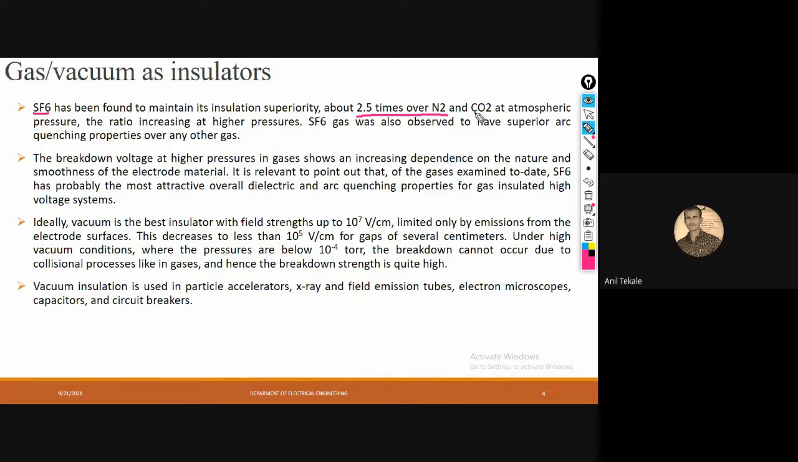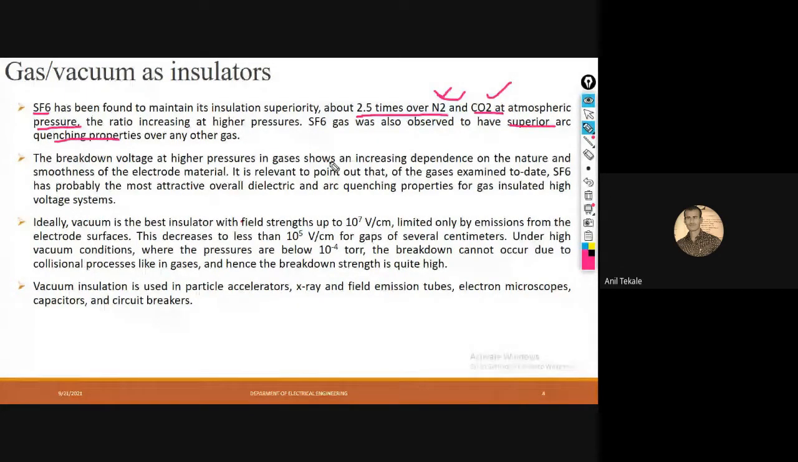Okay, and CO2 also. As I told you, nitrogen is used for high pressurized places. Here SF6 is around 2.5 times better than nitrogen as well as carbon dioxide at atmospheric pressure. As the pressure increases, the ratio is going to decrease. Also, SF6 gas was observed to have a superior arc quenching property. As I told you, SF6 gas is used in a circuit breaker. What is the function of that? It is used as the arc quenching medium.